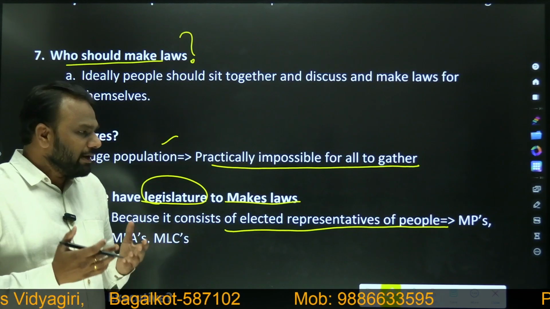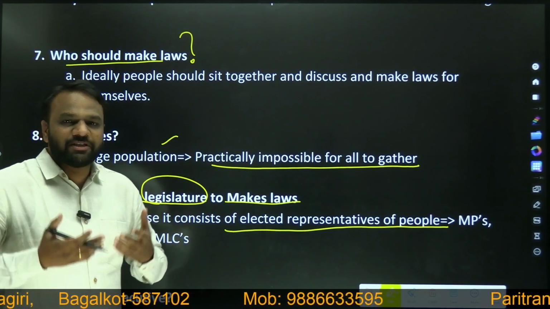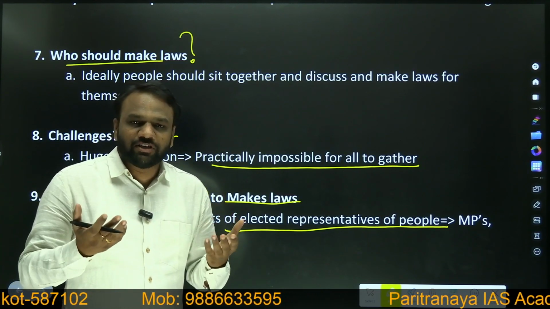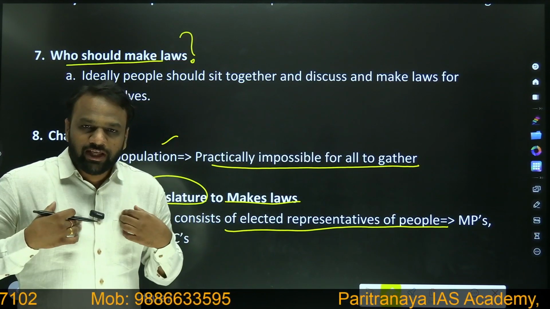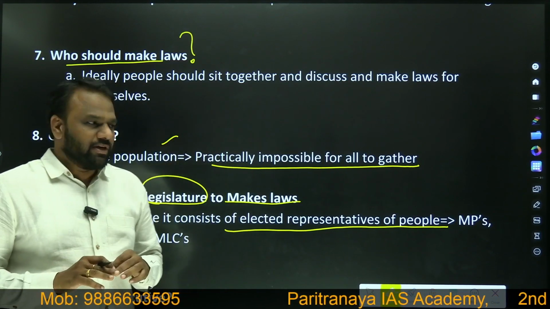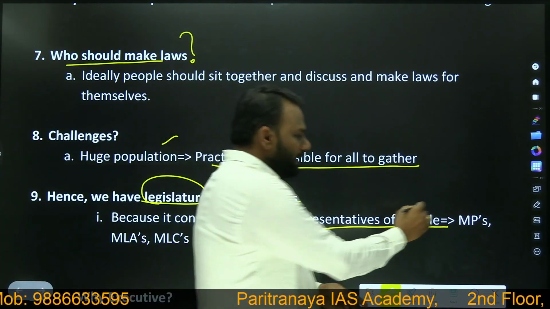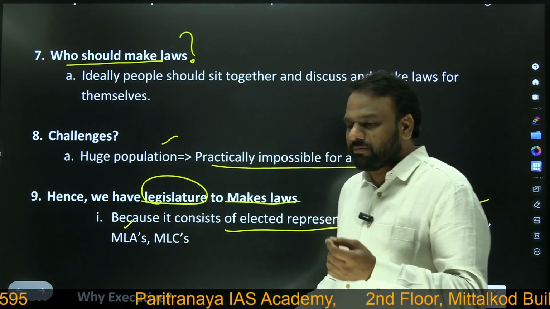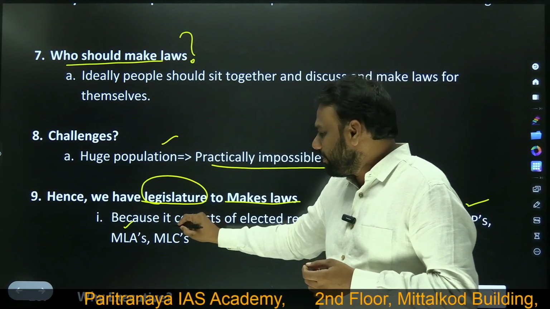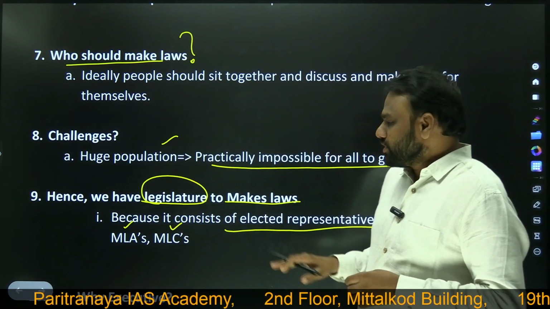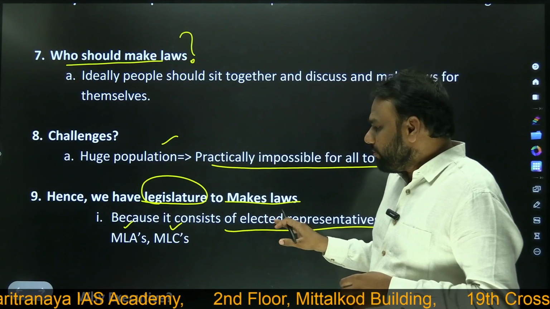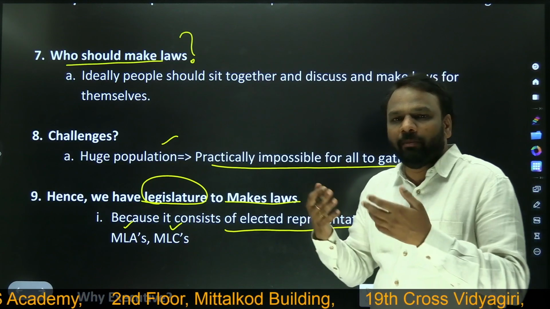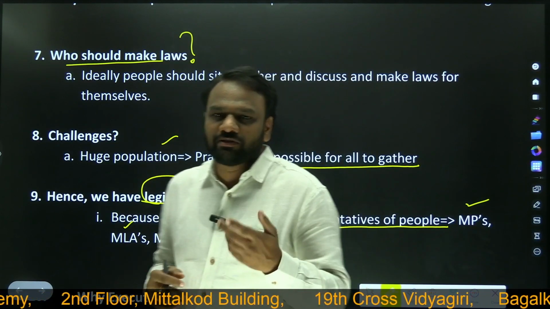It means the people of this country have elected their representatives. Why have they elected their representatives? Because in every discussion, the people of this country cannot participate. So on their behalf, they send their representatives, who may be MPs, members of parliament, or MLAs, members of legislative assembly, or members of legislative councils. These legislative members, on behalf of the people, will involve themselves in the lawmaking process.